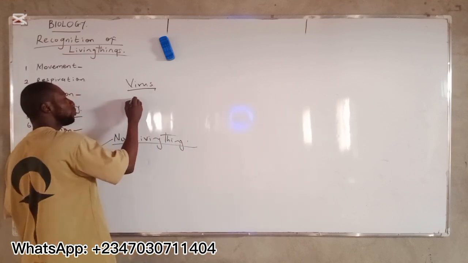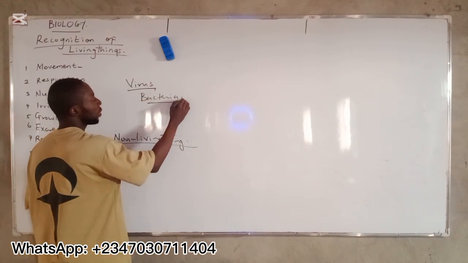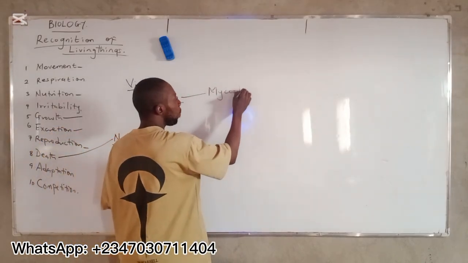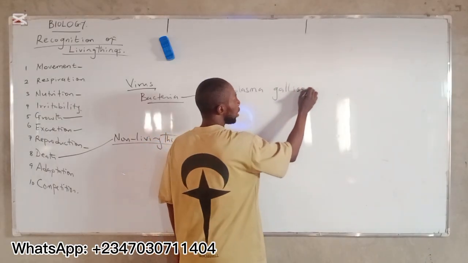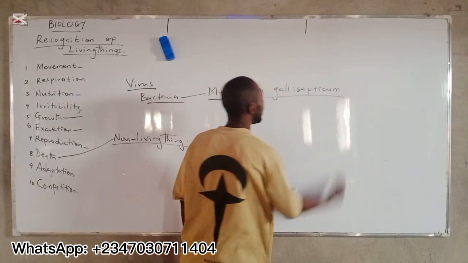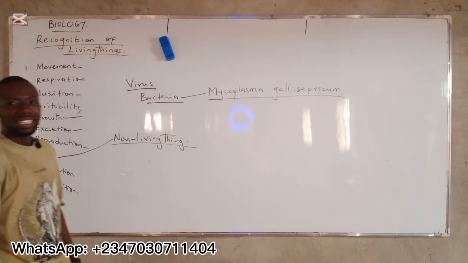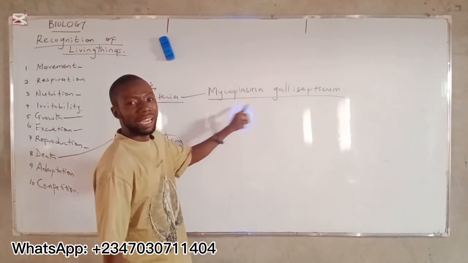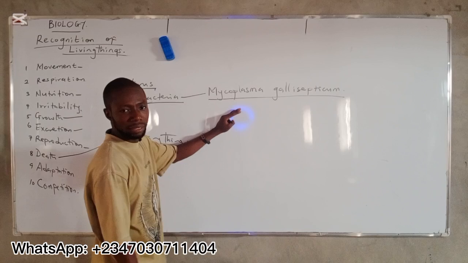The smallest living organism is a bacteria known as Mycoplasma gallisepticum. That's the smallest living organism on earth. Virus is smaller than Mycoplasma gallisepticum, but virus is not a living organism.